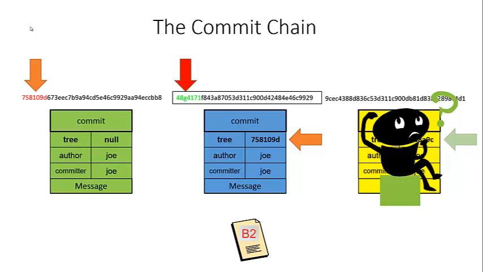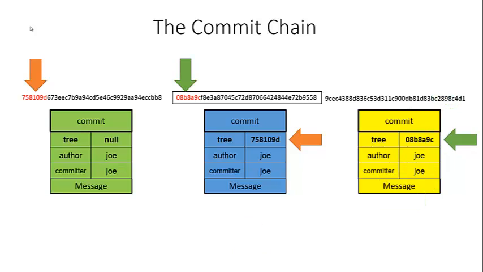The latest version of file new is in that green commit, and the blue and yellow don't know about new except from going back through their parents, and then green tells them about new. So if we're not telling these things to Git, Git doesn't know, and your whole project is going to just fall apart. So remember, you cannot rewrite history in Git. However, we're going to talk about an exception right now.